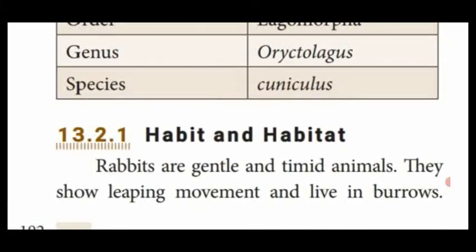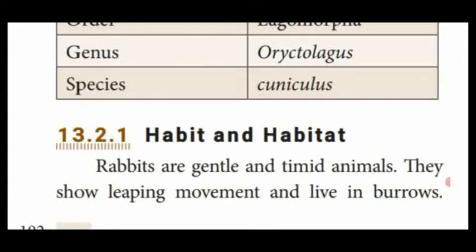So next we are going to see the habit and habitat. Habit is the character of the rabbit. Habitat is the living place of a rabbit. Dear students, rabbit is a gentle and timid animal. It's very cute.